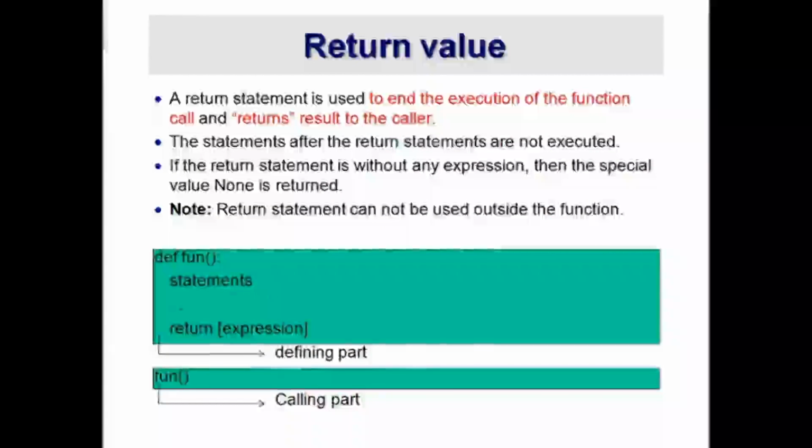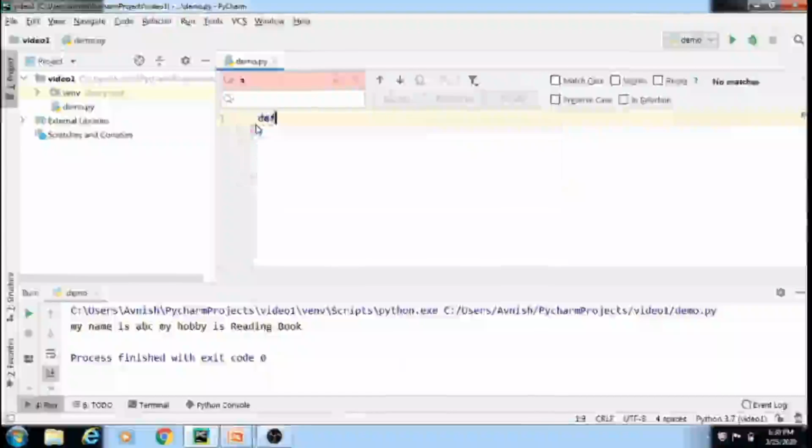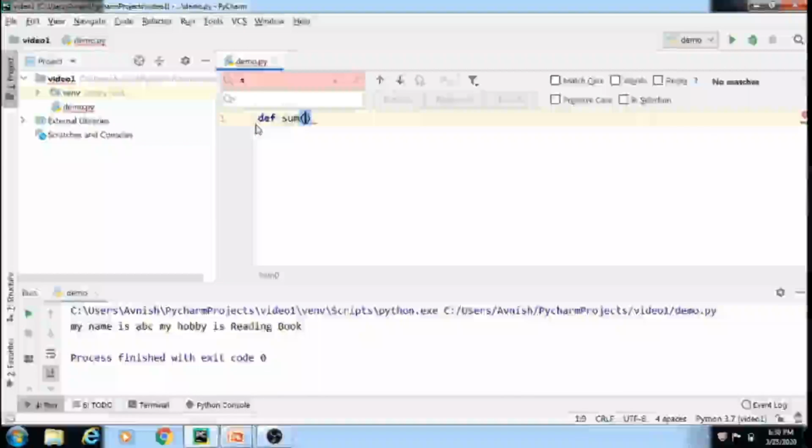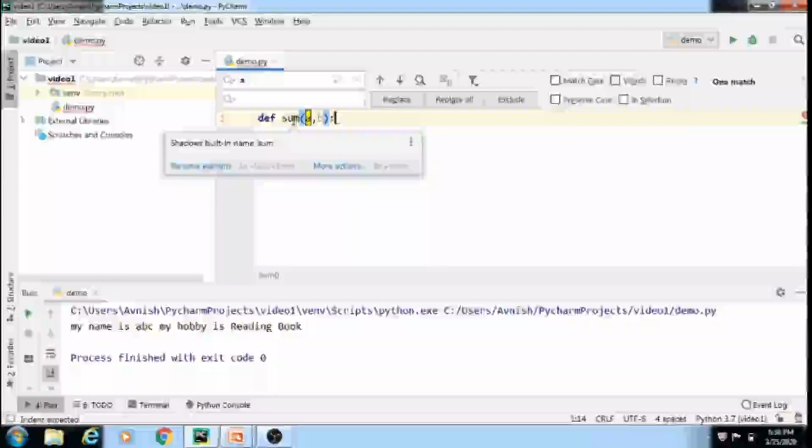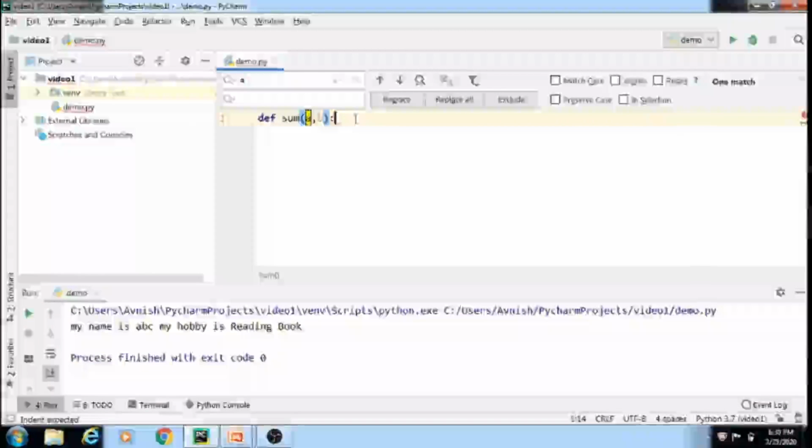Same here, the defining part is there, the calling part is there. We will take the same example we saw in the previous slide: a function named sum with two inputs, in the form of a and b.